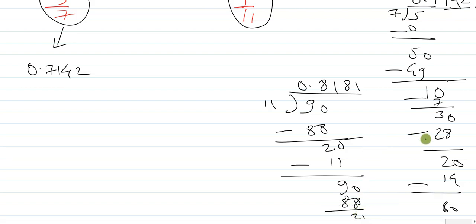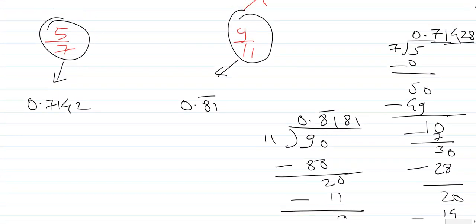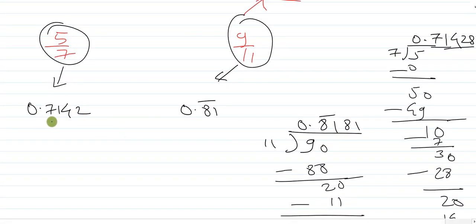Again 2. Here you can observe this 81 is repeating. That's why we can directly write the expansion of 9 by 11 as 0.81 bar. Getting it? Now, as we want to find an irrational number between these two, always take the first two digits because they are creating the difference.